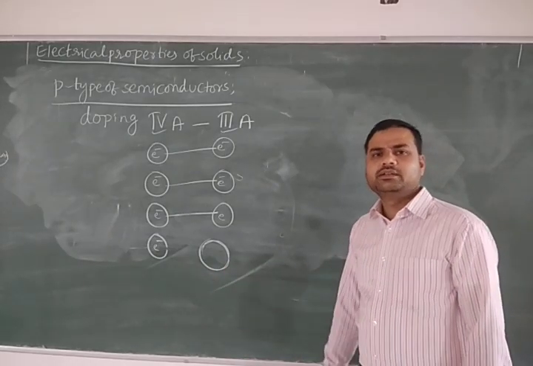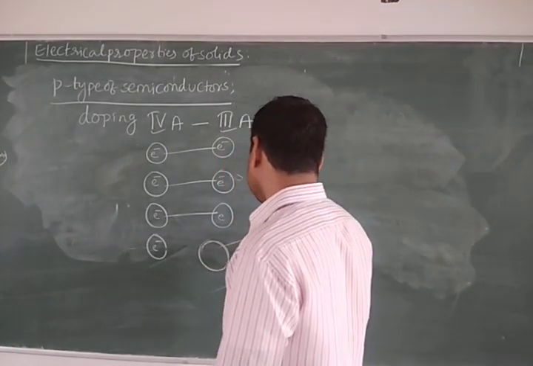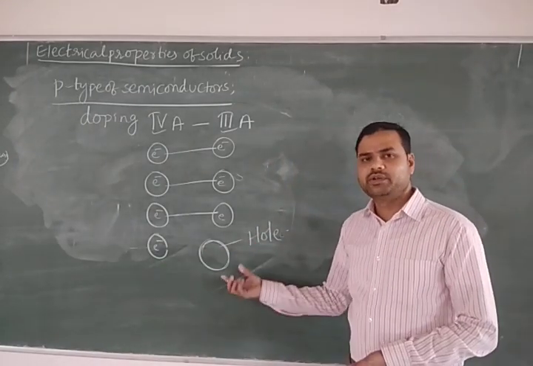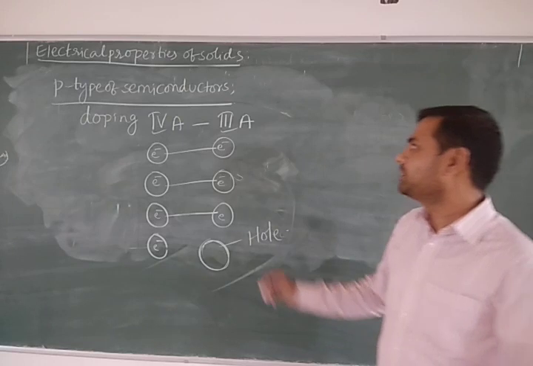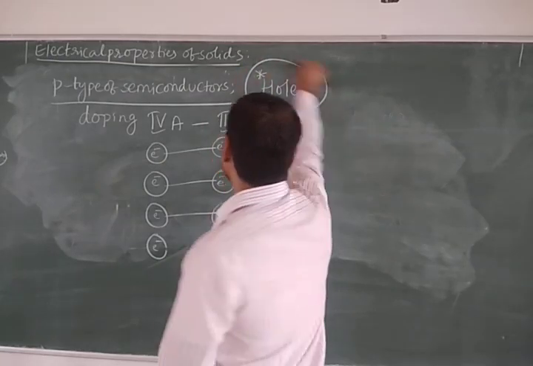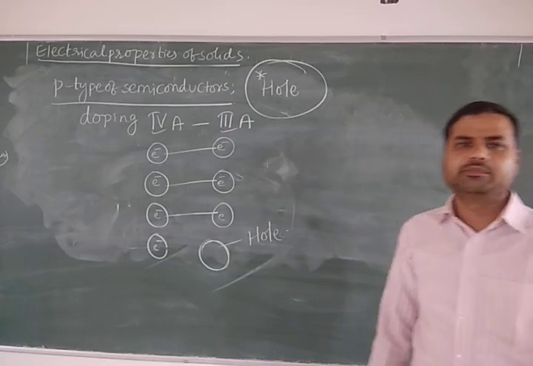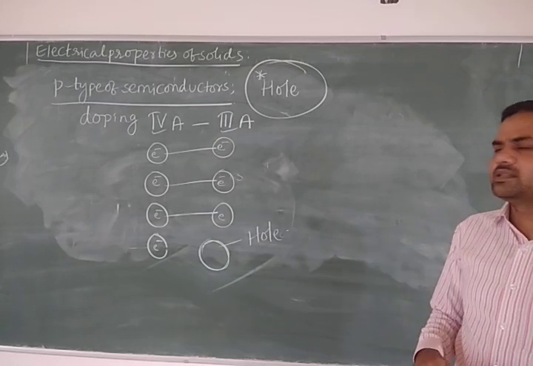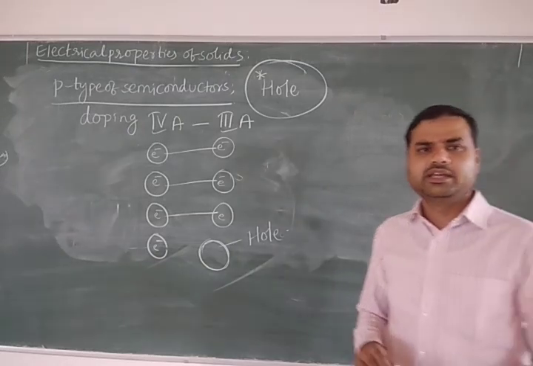Through this hole only the current flows. Therefore this is called the formation of a hole, because the 4th electron is not there in the 3rd A to form the bond with this electron. The most important point, for a competitive examination or any theory examination: in the case of a P type semiconductor, what are the current carriers? Holes are the current carriers, because the current flows through the formation of holes. And how are P type semiconductors formed? By the doping of 4th A group elements with 3rd A group elements. Is it clear?